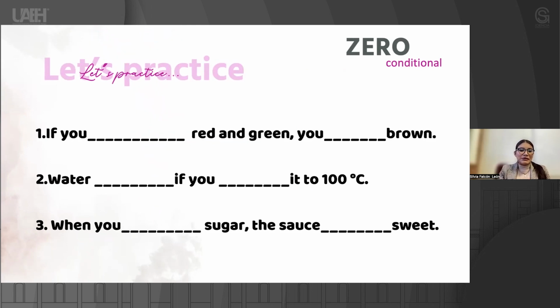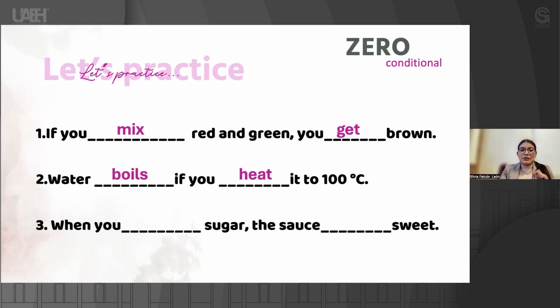Those sentences, sorry. Well, the number 1, if you mix, the verb must be in simple present. If you mix red and green, you get brown. That is the result. Second sentence, water boils. That is my result clause. If you heat it to 100 degrees Celsius, okay?